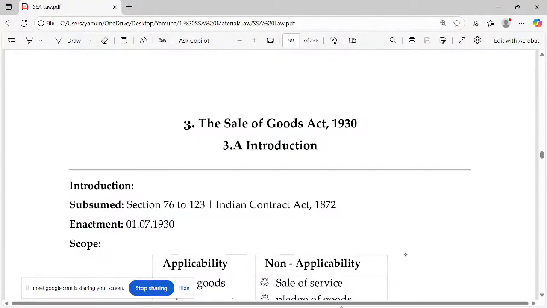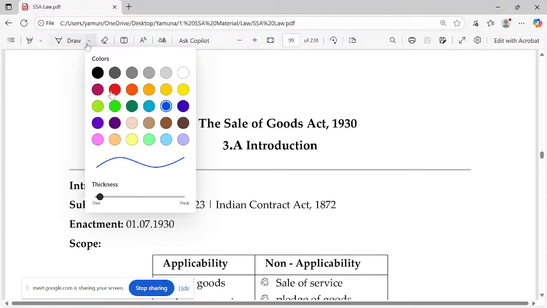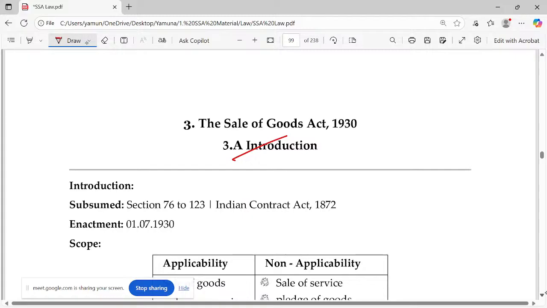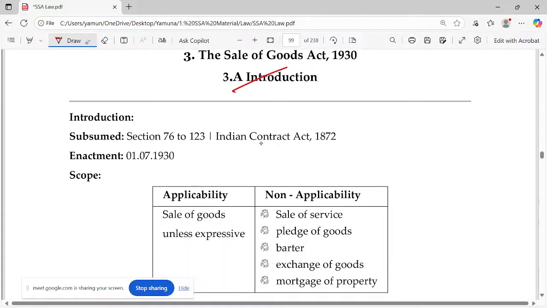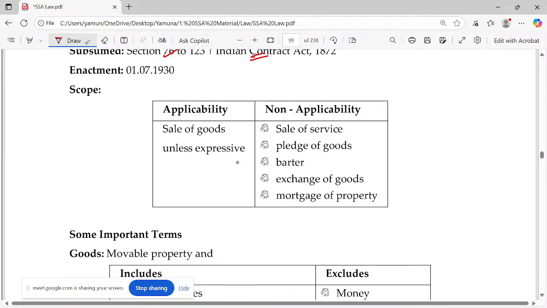Sale of Goods Act. We have already started with this introduction part. Let me take a quick recall. From the Indian Contract Act, we have this separate act called the Sale of Goods Act. There it is repeated, here it is subsumed, from sections 76 to 123 of the Indian Contract Act. It's applicable only for sale of goods unless expressly stated.